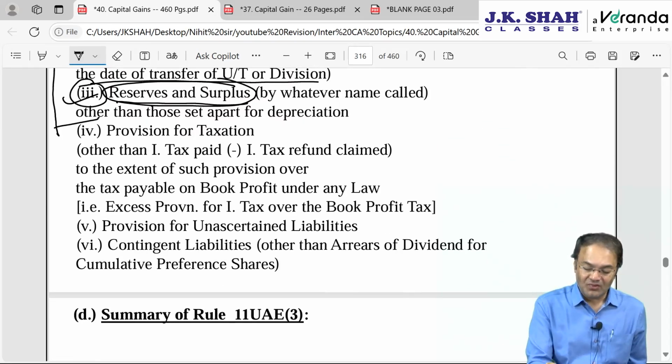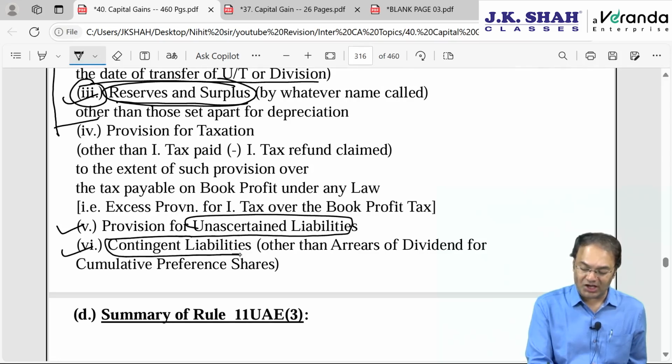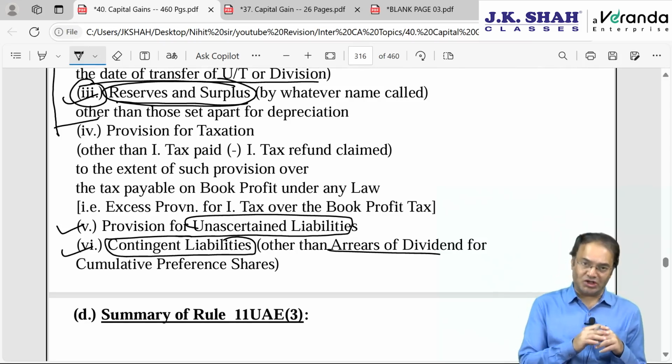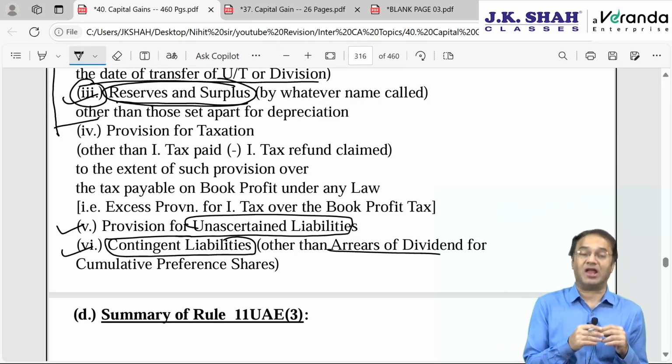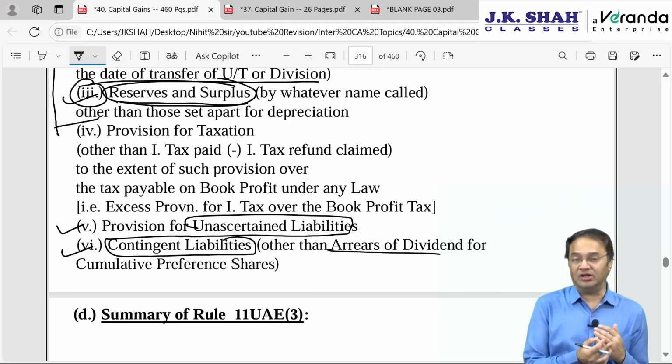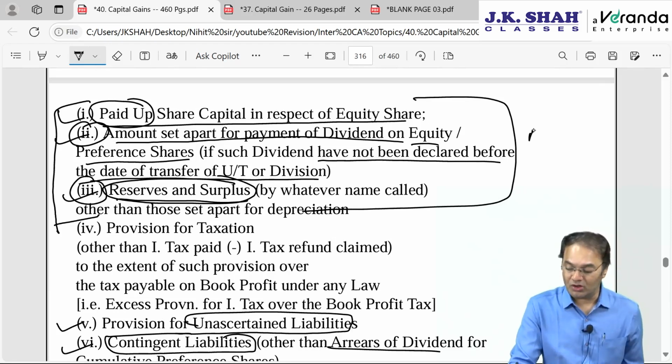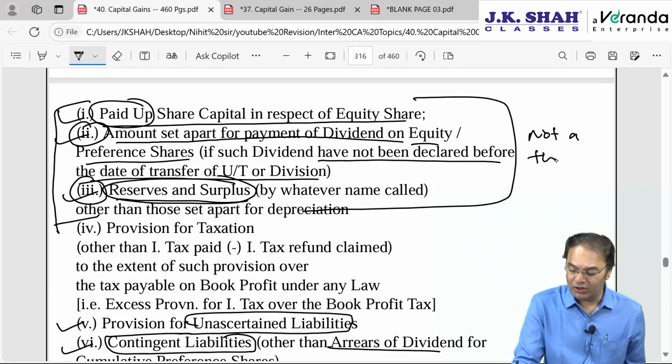Next is especially 5th and 6th item, provision for unascertained liability and contingent liability other than arrears of dividend for cumulative preference share. These 2 items, contingent liability or unascertained liability, they are not your actual liability, they are contingent. Ideally, they would not be even appearing in the books of accounts, they would be appearing as a footnote, but by chance if it is appearing in the balance sheet, just ignore it, they are not your real liability. First 3 are owner's capital, not a third party liability, therefore we do not subtract them, not an external liability.